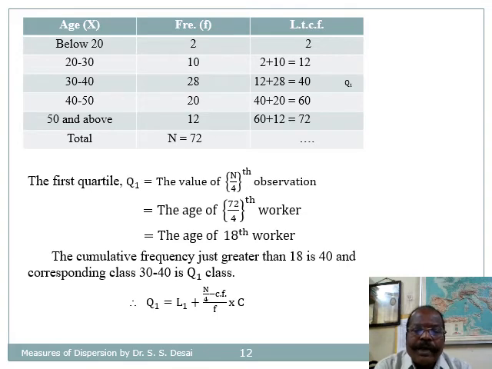The cumulative frequency just greater than 18 is 40 and the corresponding class 30 to 40 is the Q1 class. Here the formula is Q1 is equal to L1 plus (n by 4 minus Cf) divided by F into C, where L1 is the lower limit of the Q1 class, Cf is the cumulative frequency of the previous class, F is the frequency of the Q1 class, and C is the class width of that class.